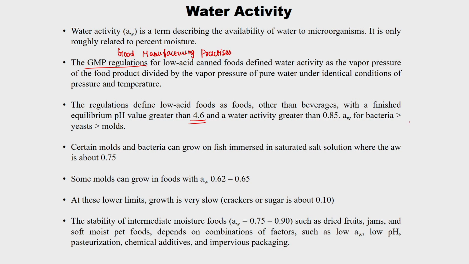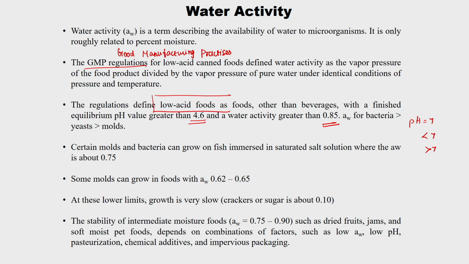Low acid food means normally pH, and we are going to see pH is also one of the factors affecting this. pH 7 is neutral, less than 7 is acid, and greater than 7 is alkaline. In the acid range there are two categories, low acid and high acid. High acid is below 4.6, the low acid food is above 4.6, and the water activity is greater than 0.85. So, the regulations define the low acid food.